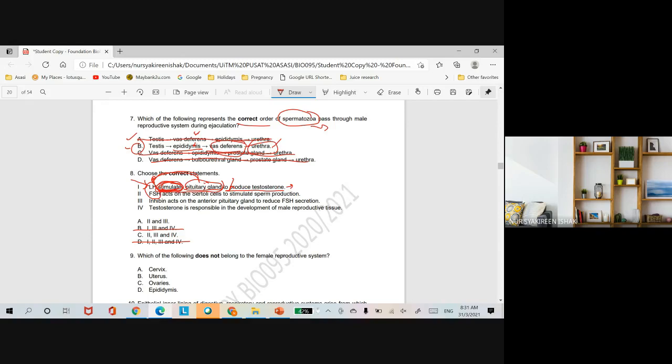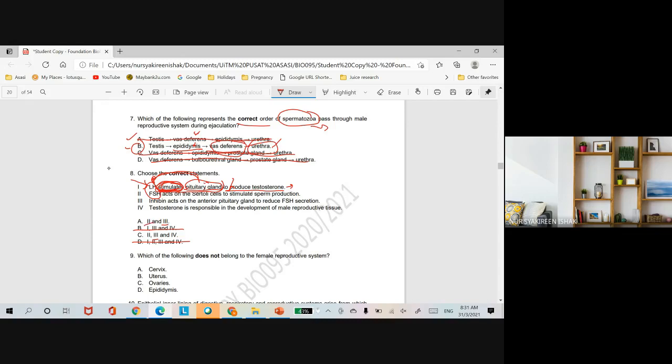Kita tengok statement yang kedua. FSH acts on the Sertoli cell to stimulate sperm production. Is the statement correct or not? Sebab dia ada kat dua-dua choices ni.